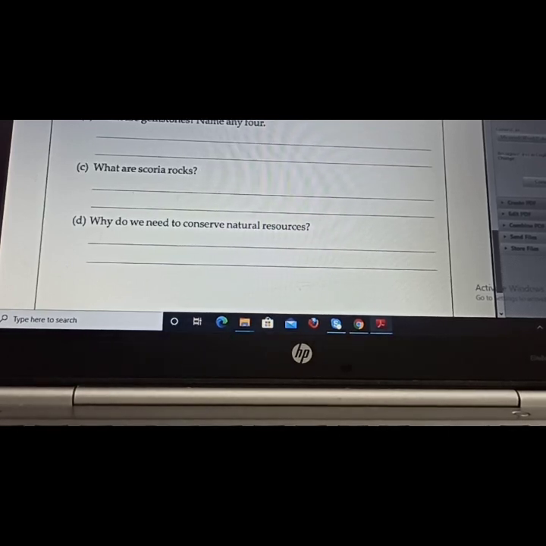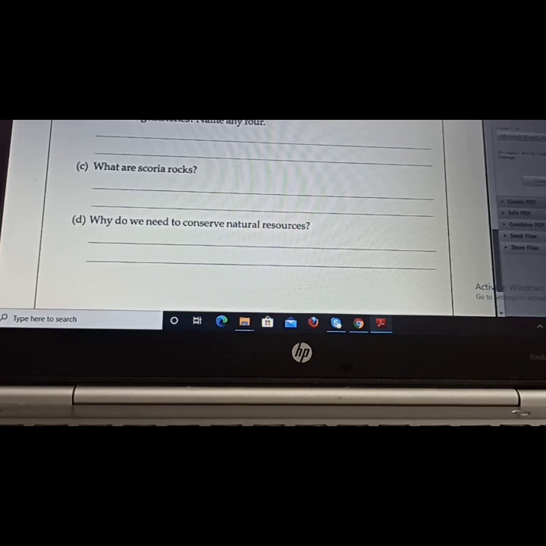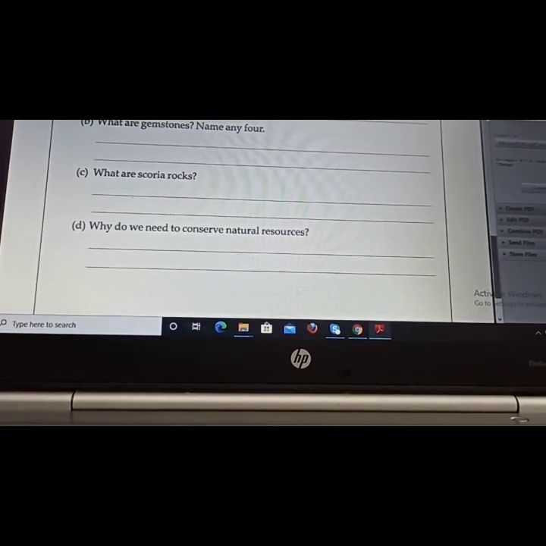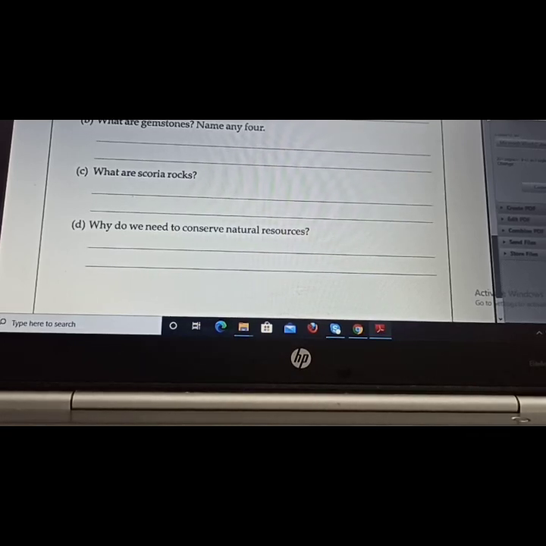The last question of this worksheet is: why do we need to conserve natural resources? Why should we conserve natural resources? Because they are present in limited amounts.